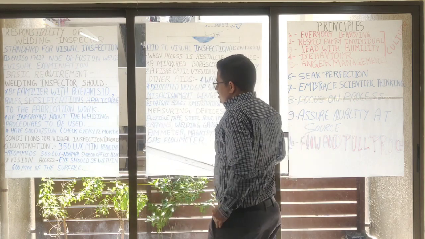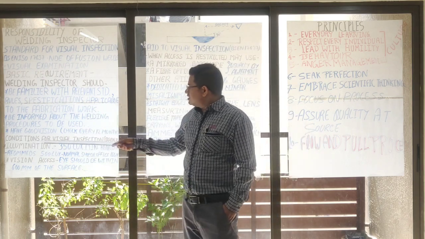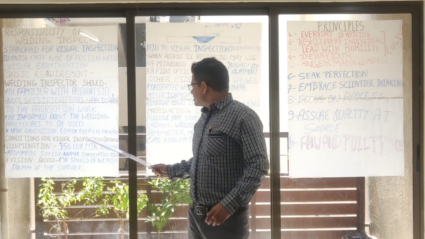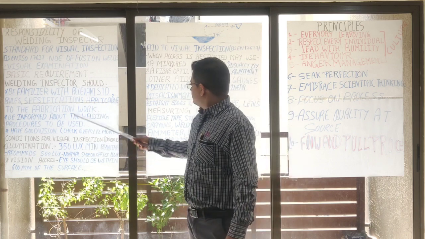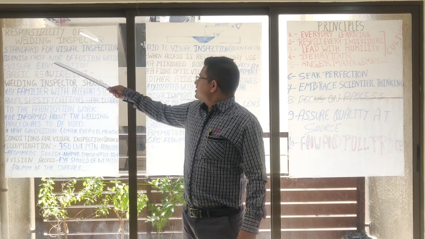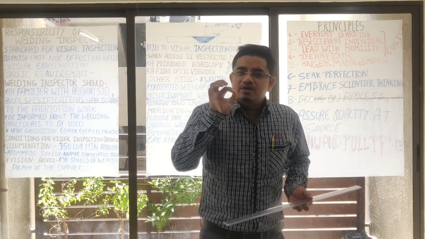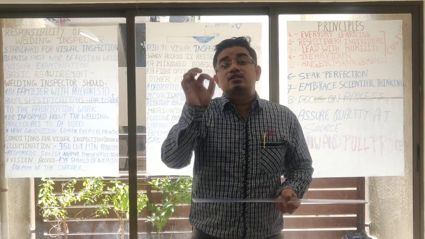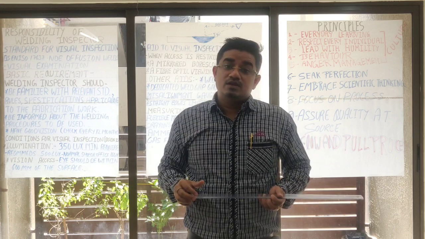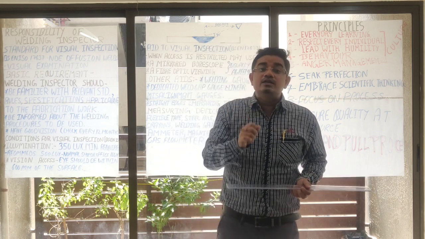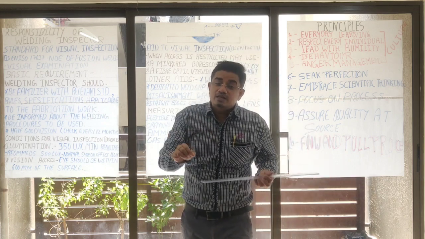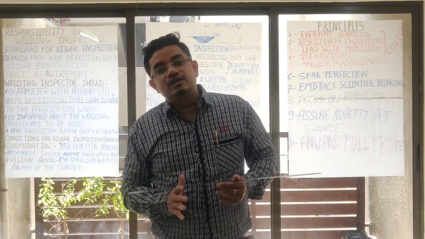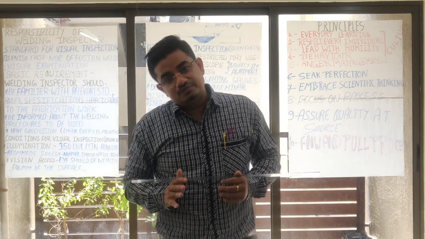The next thing is the conditions for visual inspection, again BS EN ISO 17637. The minimum illuminance where welding is happening is 350 lux, and I recommend 500 lux, so that the welding inspector can clearly see the weld.